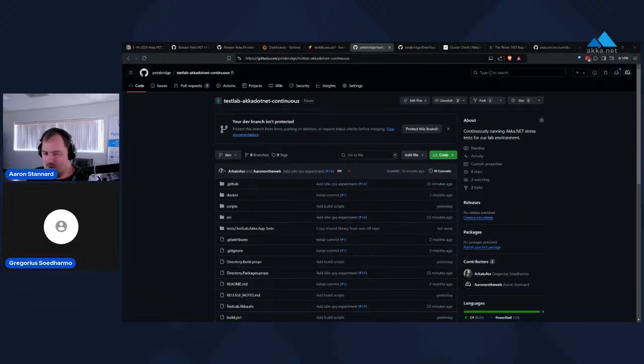One of the things we're going to be doing as part of these continuous experiments is merging in the nightly builds of Akka.NET so we can get an ongoing chart of what the CPU and memory utilization look like on a build-by-build basis going forward. We're viewing this as an investment into the quality assurance that we do on the open source and also on products like Phobos, so we can get a handle on performance over time.